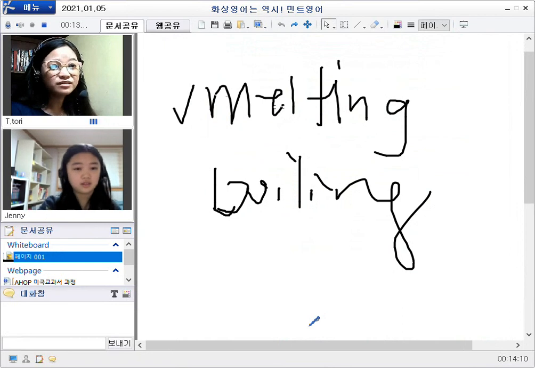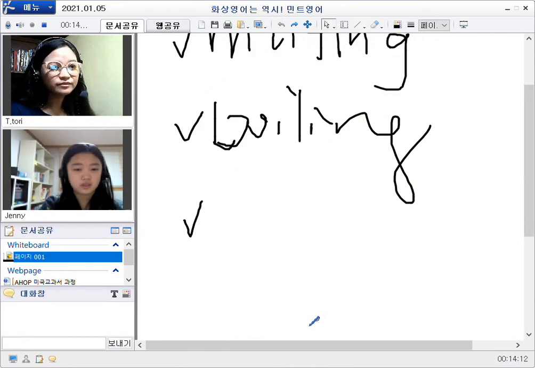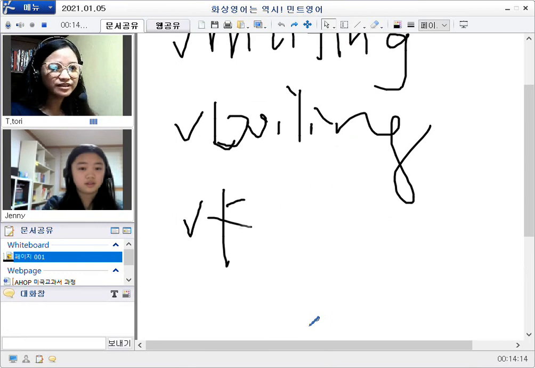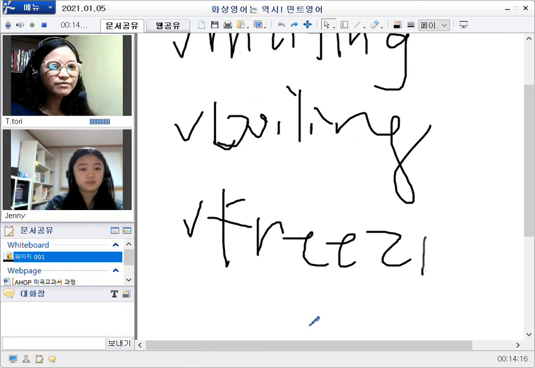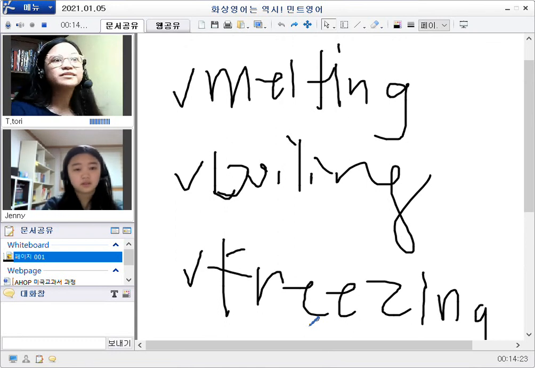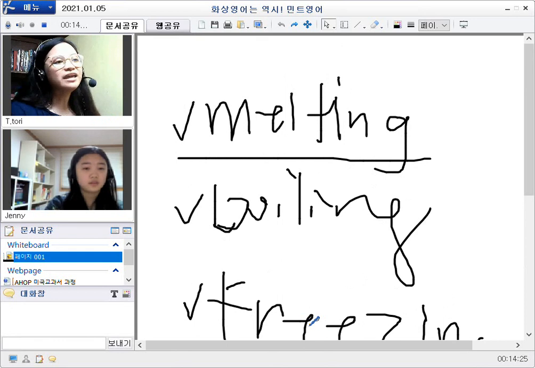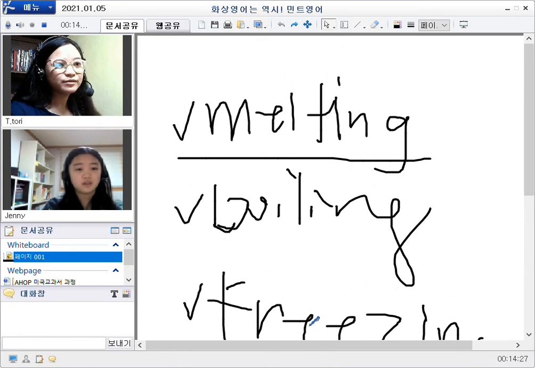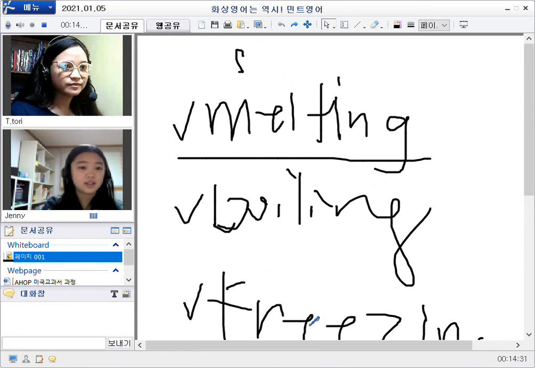We mentioned three processes, right? The other one is freezing. Now you give me the appropriate matter that is affected when this process is performed. So in melting, what matters are involved? There is a solid and liquid.